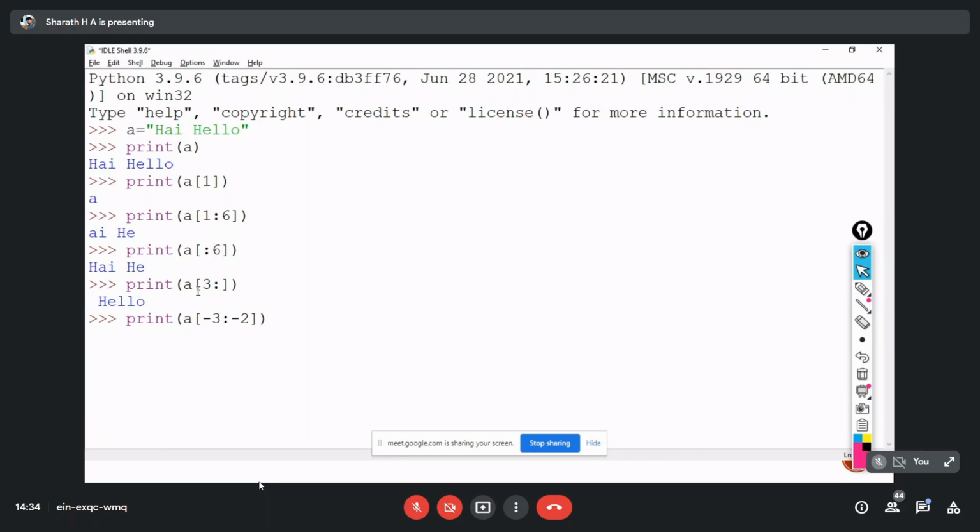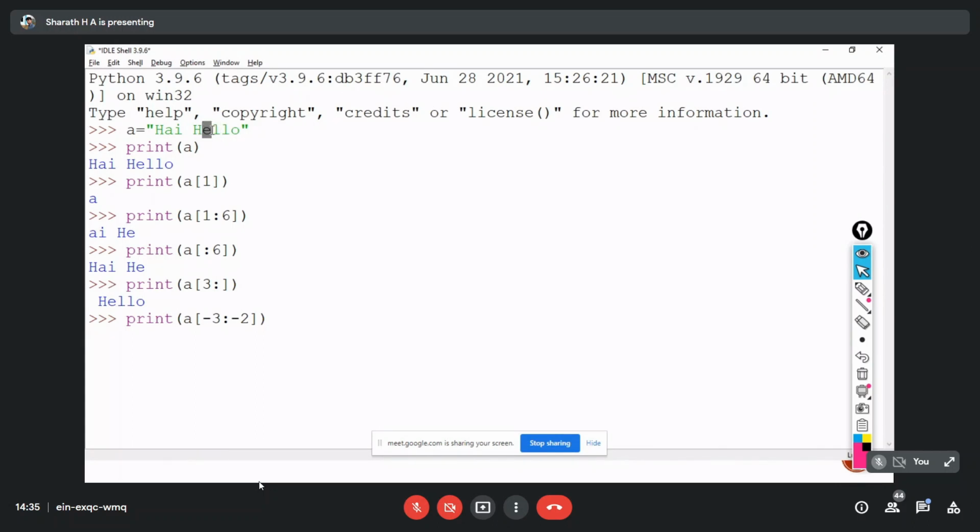Minus is nothing but counting in reverse order, from right to left. So -2 is nothing but, this is -0. We don't have -0 and +0, but still this is 0. So next is 1, and next is 2. So that means from -2 to -3.